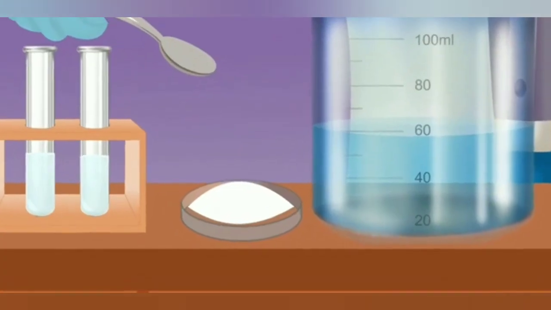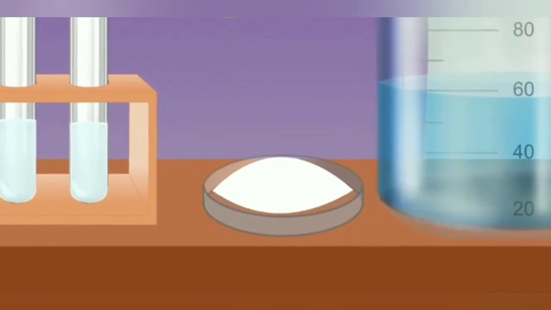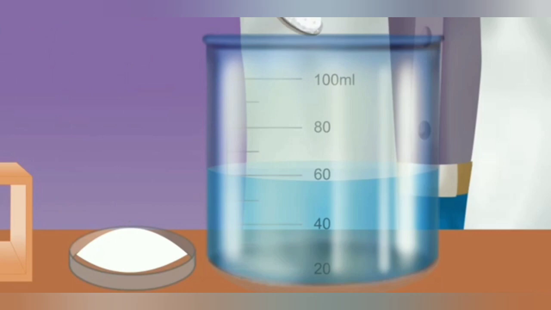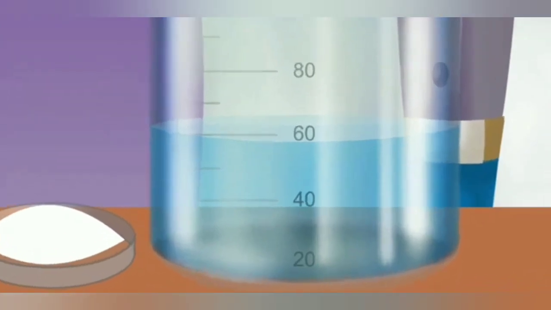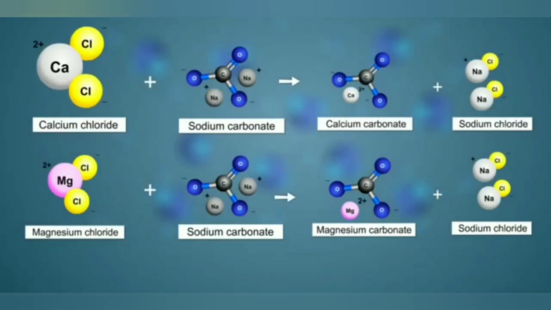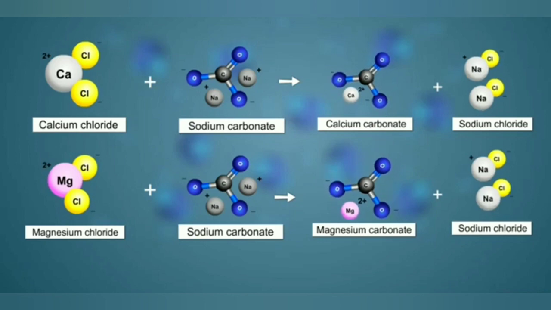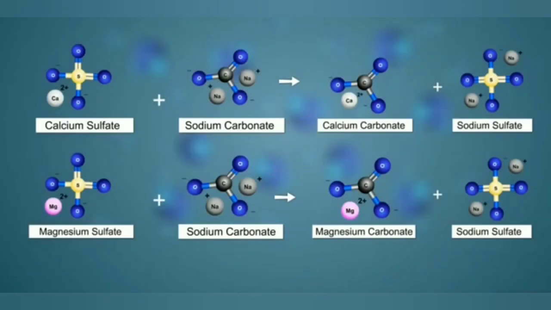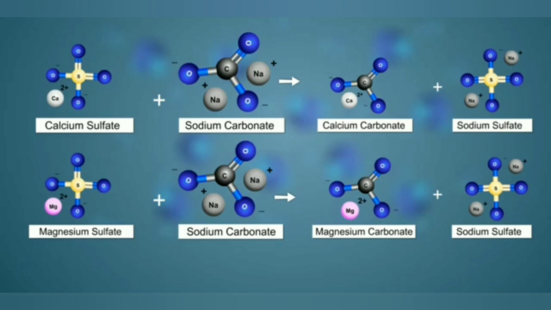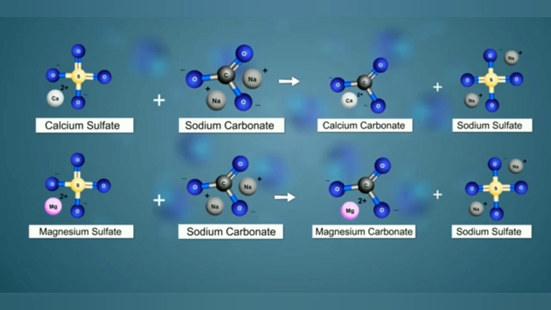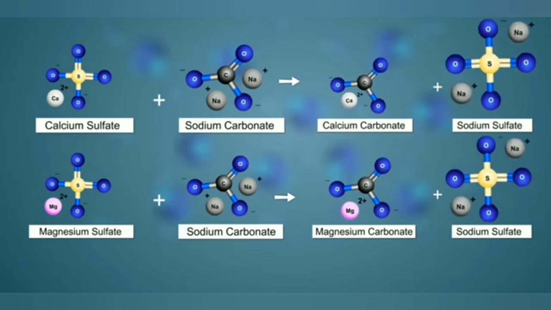The permanent hardness of water is removed by treating the water with washing soda. When washing soda is added to hard water, it combines with chlorides of calcium and magnesium present in water to form their corresponding carbonate salts along with sodium chloride. At the same time, the washing soda also combines with sulfates of calcium and magnesium to form their corresponding carbonate salts along with sodium sulfate.